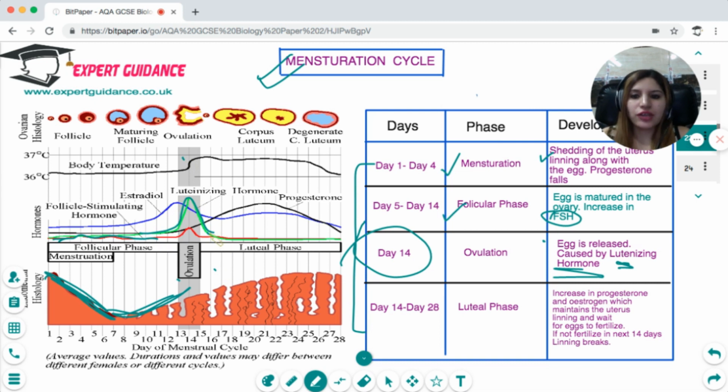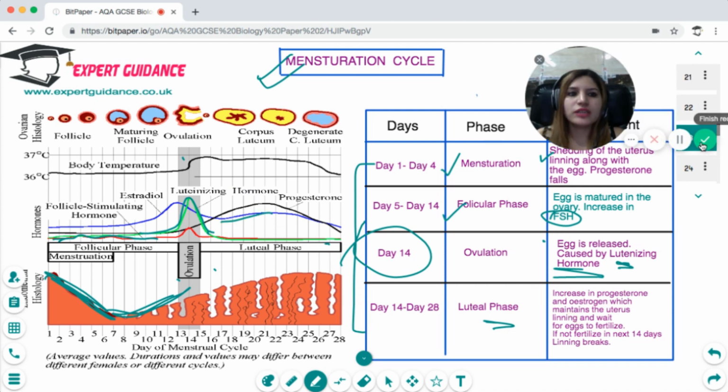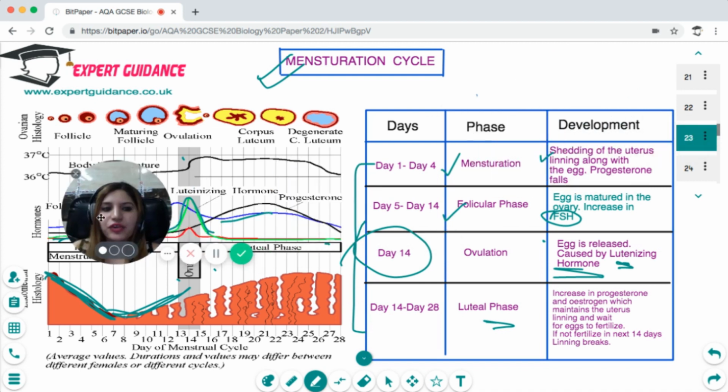Now, after day 14 to day 28, there's a luteal phase in which there's a sudden increase in the progesterone and the estrogen hormones. Progesterone and estrogen are responsible for maintaining the uterus lining. They maintain the uterus lining and make it thick so that it can support the fertilized egg and cause the pregnancy.